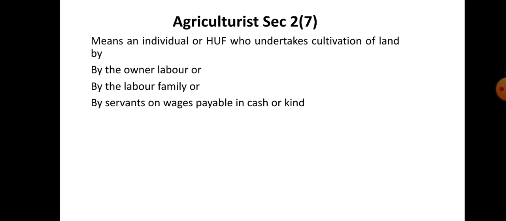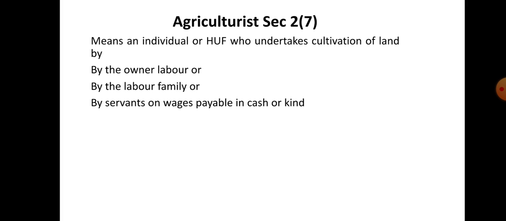In GST, the term agriculturist means an individual or the HUF who undertakes the cultivation of land. HUF means a number of people who live jointly under one roof, Hindu Undivided Family. The Karta will be the head of the family.